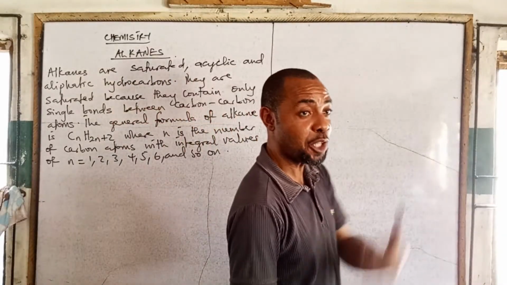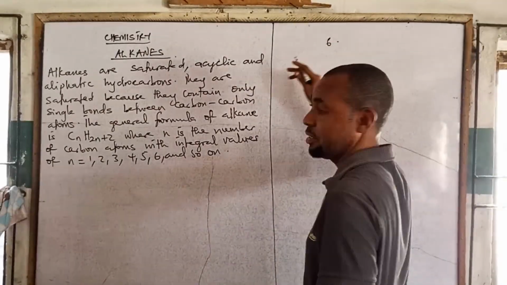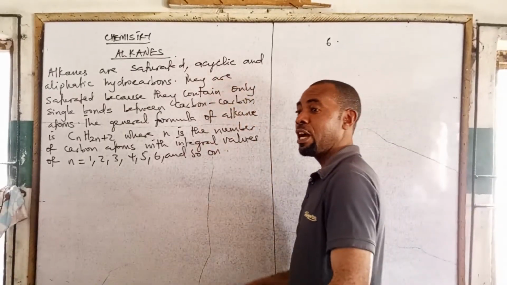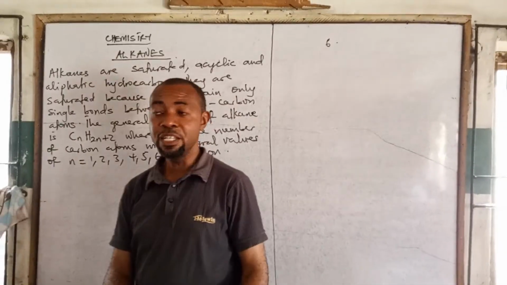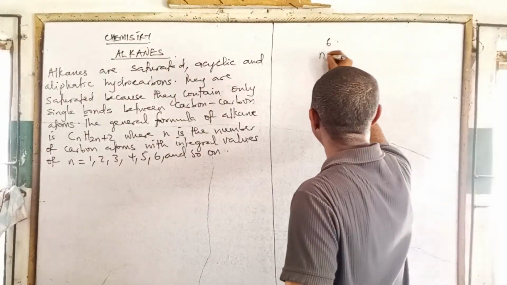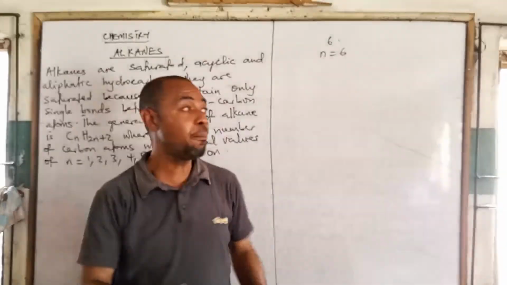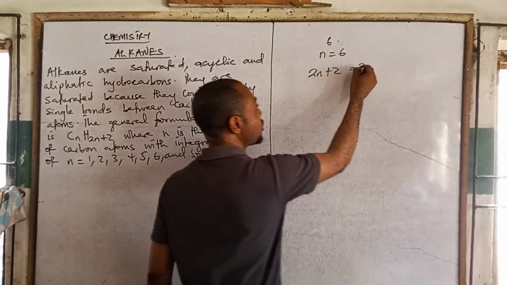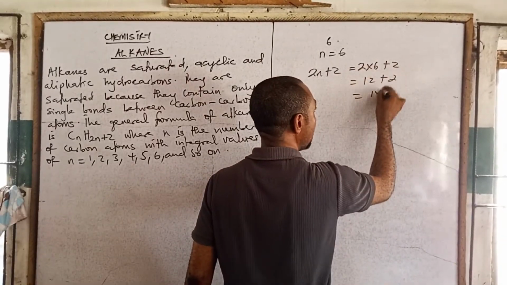Maybe someone will ask another question: an alkane has 6 carbon atoms, how many hydrogen atoms are present in the alkane? That's 14. Because this C stands for the number of carbon, and in an alkane, the number of hydrogen is 2n plus 2. So if n is 6, it's 2 times 6 plus 2, which gives 12 plus 2, and that's 14.